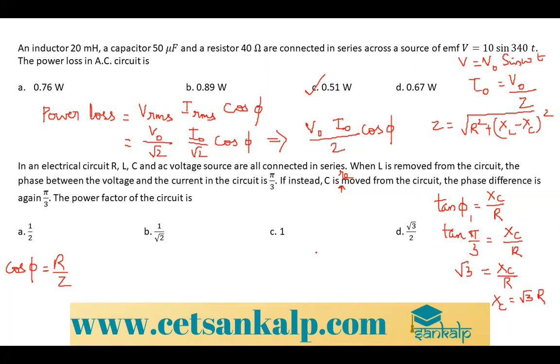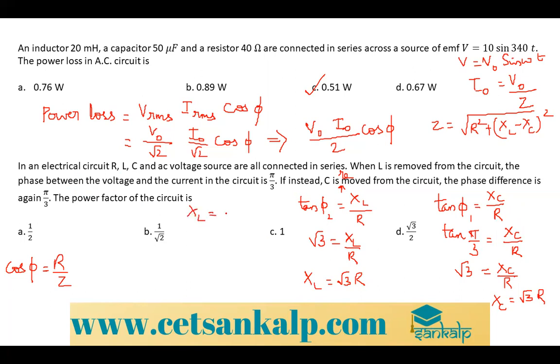The same way, tan of pi by 3 is equal to XL divided by R. The same you will get, root 3 is XL divided by R. So XL is equal to root 3 R. Now you can see the condition from what you have found.